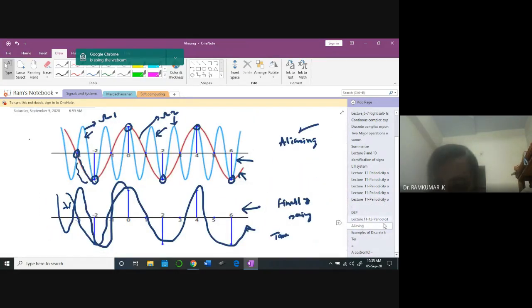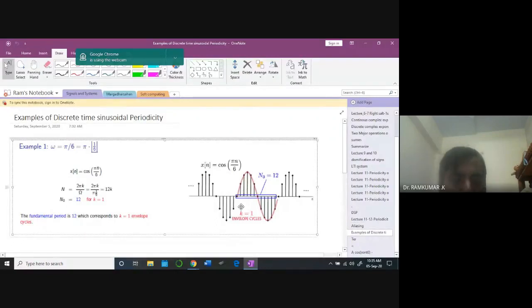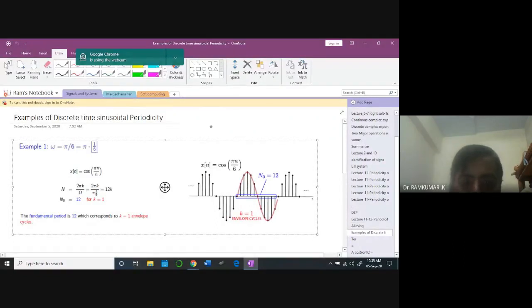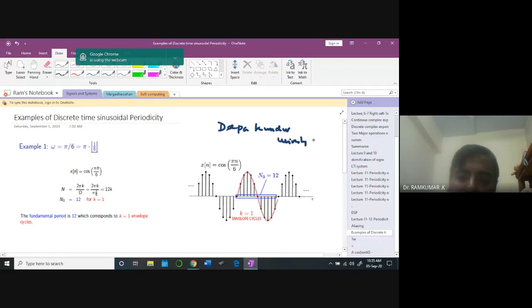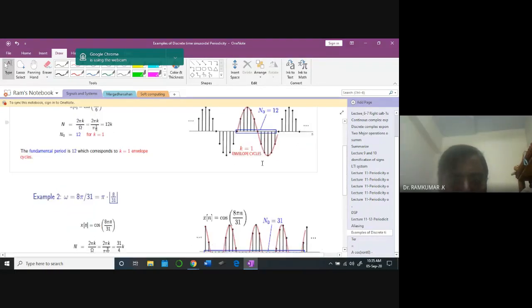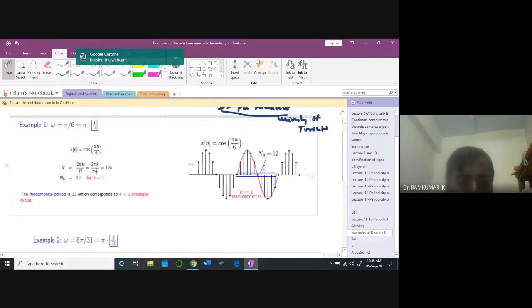So aliasing, I said, look at this. Now we'll take some more examples and see this. This is a slide I have taken from Professor Deepa Guntur from University of Toronto. The excellent slides. You can visit their website also. He has done a lot of work in this area. Okay. So look at this.